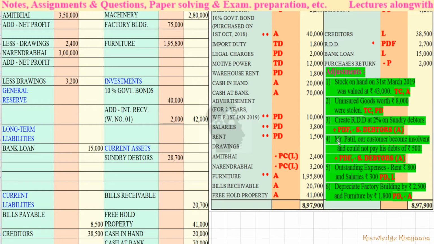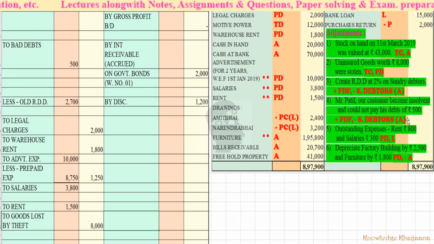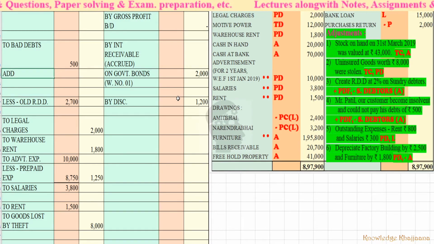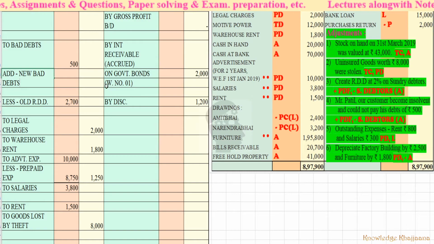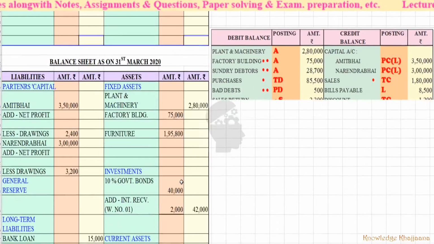Next. Mr. Patil, our customer, became insolvent and could not pay his debt of rupees 500. So this is the new bad debts which will get added to the profit and loss account debit side. In the formula, how much of rupees? Mr. Patil is rupees 500. And to the bad debts we will add new bad debts, those are the new bad debts, rupees 500.